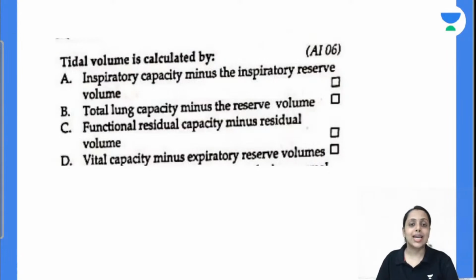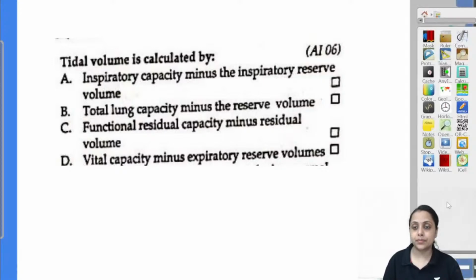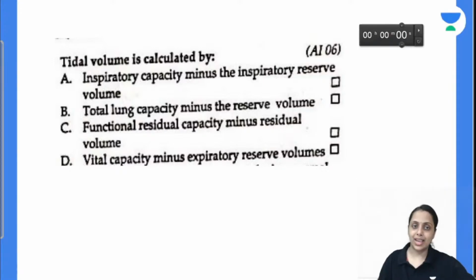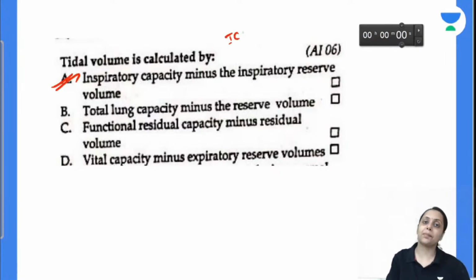Coming to the next one, tidal volume is calculated as inspiratory capacity minus inspiratory reserve volume, total lung capacity minus reserve volume, residual volume capacity minus FRC minus residual volume, vital capacity minus expiratory reserve volume. Which of the following statement is true? Tidal volume is calculated by inspiratory capacity minus inspiratory reserve volume, because inspiratory capacity is equal to inspiratory reserve volume plus tidal volume. So answer is A.